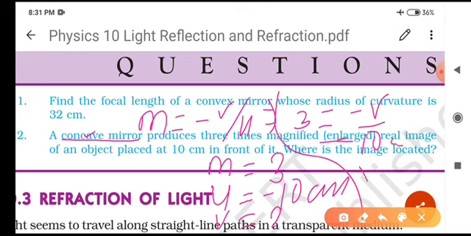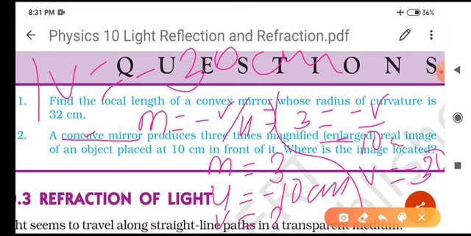Then by cross multiplication the value of v will be minus 30 centimeter. It means the image will be formed 30 centimeter away from the pole of the mirror, and the negative sign indicates that the image is formed in front of the mirror. Clear? Very good.